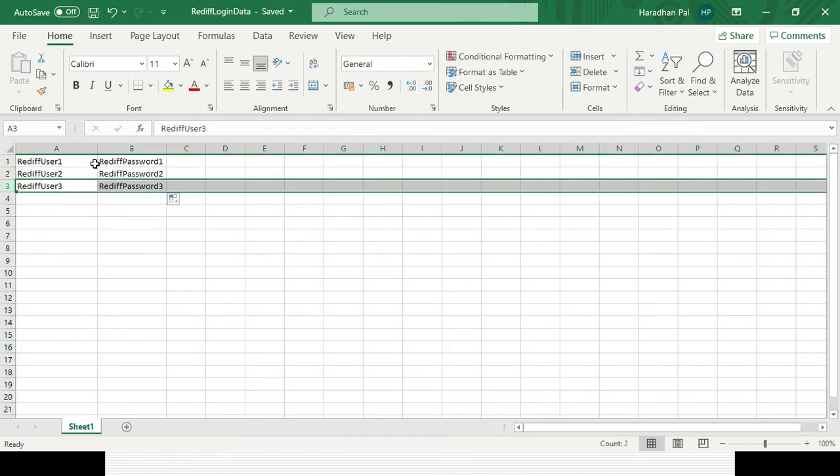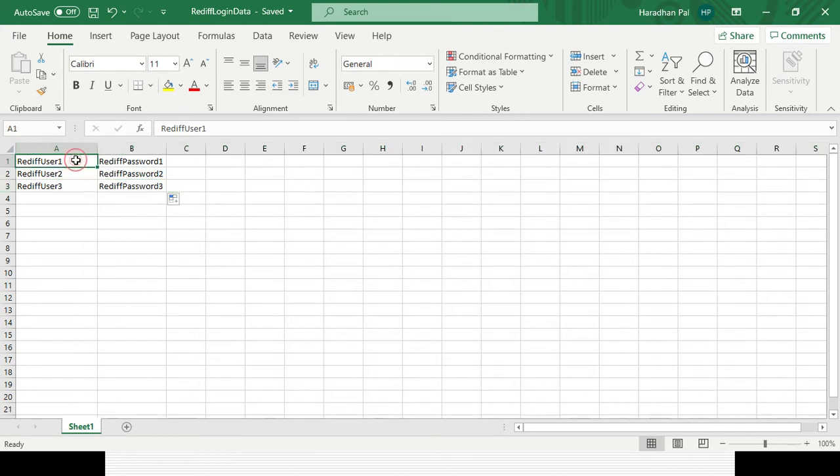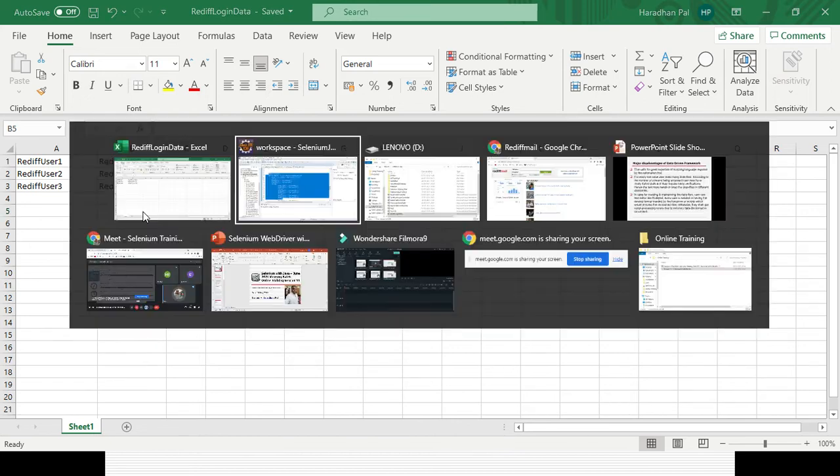Definitely you first need to learn how many rows of data are available. These are the different methods you need to create so that you can read the data from the external source. So let's save your code first, save your Excel sheet. My Excel sheet has been saved. This is the first part.